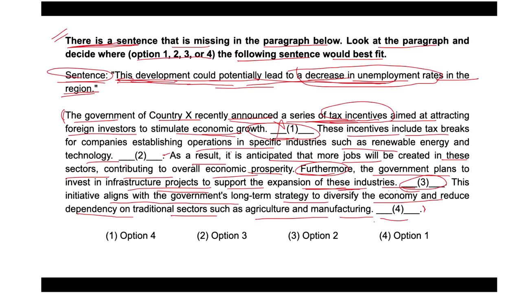Okay. So if we look into the option 3, placing the sentence here after discussing the government's plan to invest in infrastructure project does not provide a logical flow. The sentence does not directly relate to the content discussed in the preceding sentence about infrastructure investment. Option 4. This option would not be appropriate because placing the sentence here after discussing the government's long-term economic strategy does not provide a clear connection. So the sentence does not directly relate to the content discussed in the preceding sentence about economic diversification. Hence, we could just say that